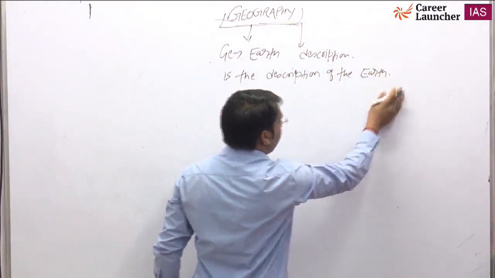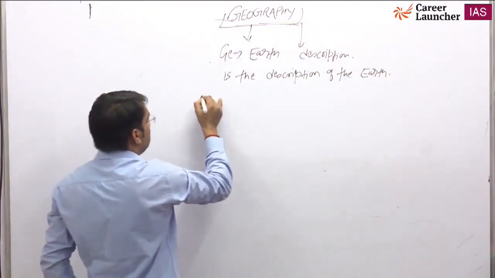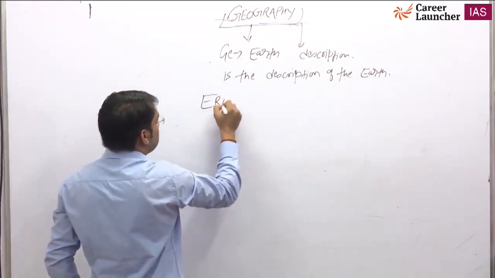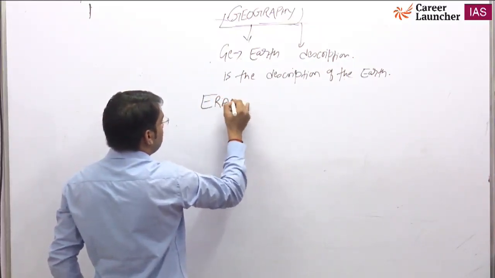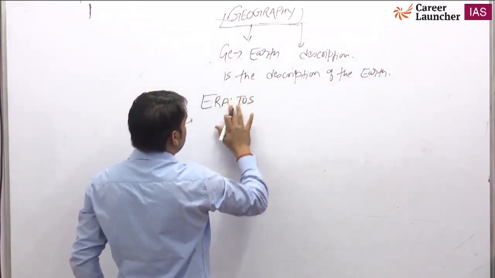Okay, and the first person who used the term geography was Eratosthenes.